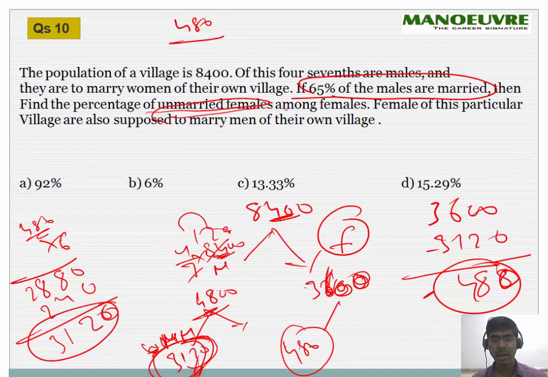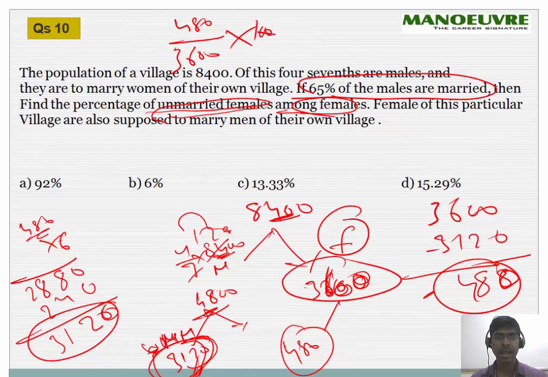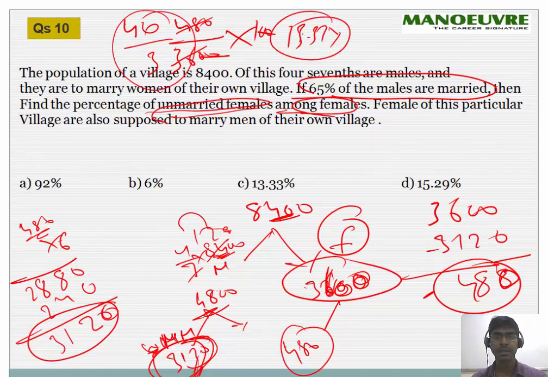Percent of the unmarried females among the females, where total females were 3600. Okay, great. Into 100, so this gets cancelled. So this is 120, 12 threes are 36. So this is 13.33%. Yeah, answer option is D.